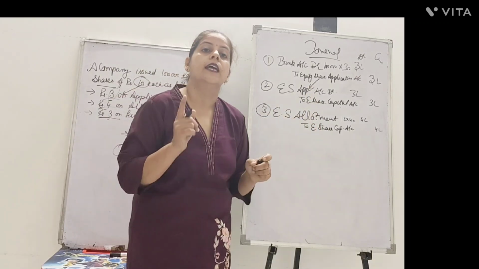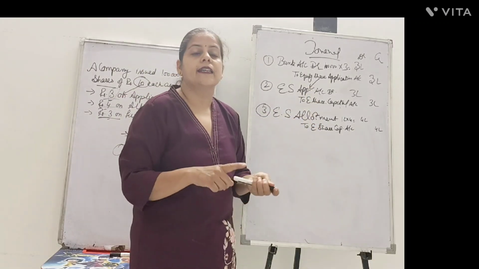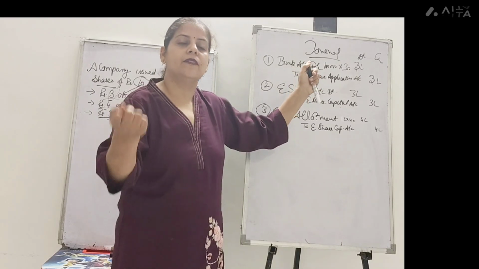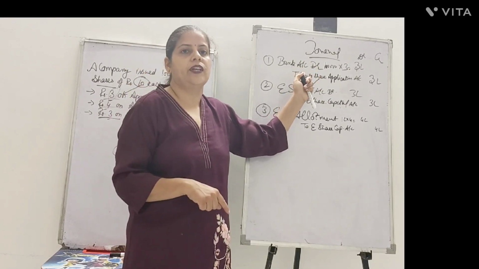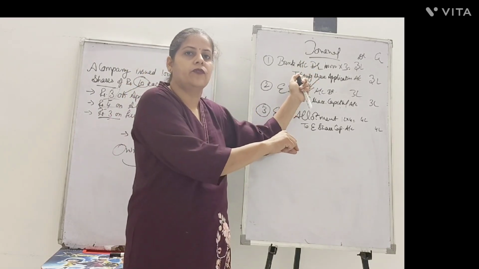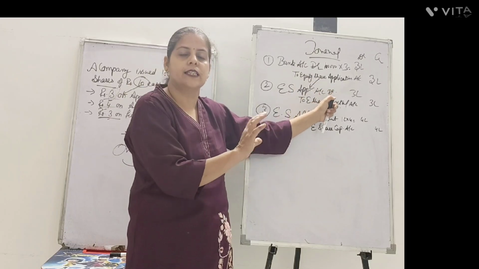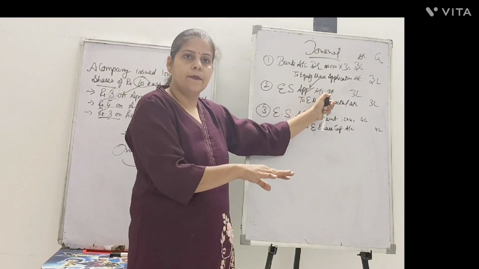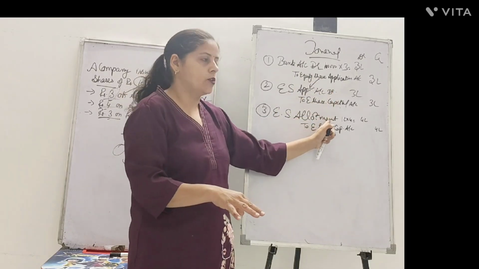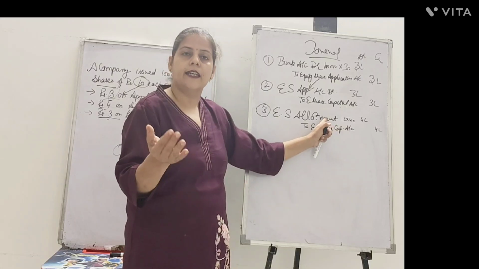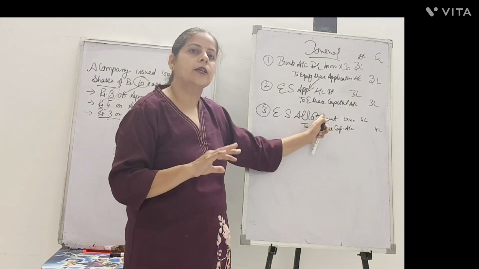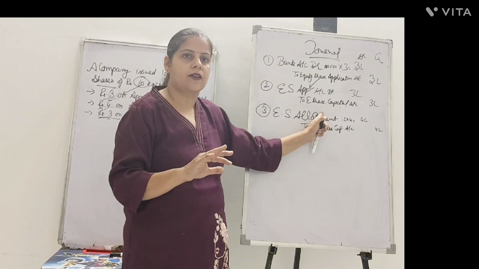But the difference is this, that in the first case, the people were coming with the registration fees, they were paying the registration fees, that means they applied for the seat. And when they applied, the college told them that you are allotted, now come and pay the allotment fees, pay your semester fees.